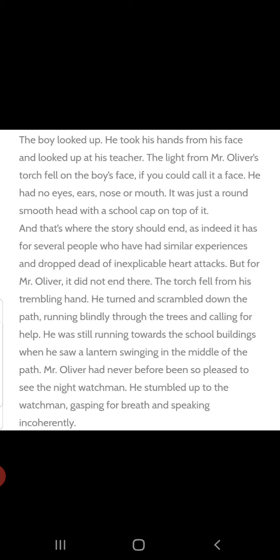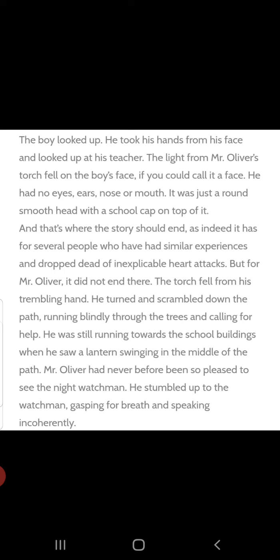See which side he was heading? Towards school buildings. When he saw a lantern swinging in the middle of the path, Mr. Oliver had never before been so pleased to see the night watchman. See, on the way when he was running like mad, he saw a watchman. Before this, he never came across any watchman. That too with a lantern.